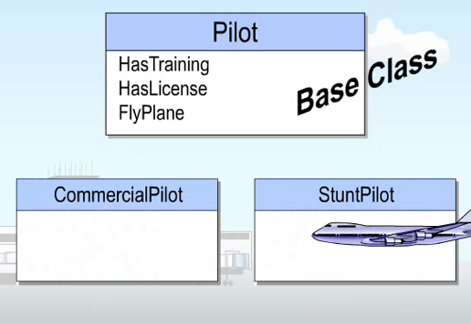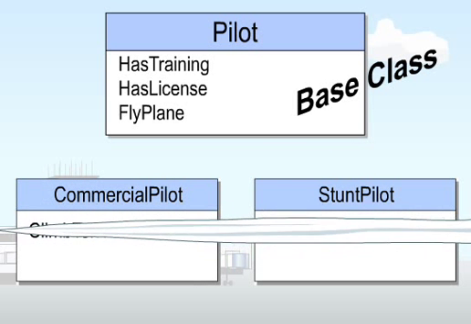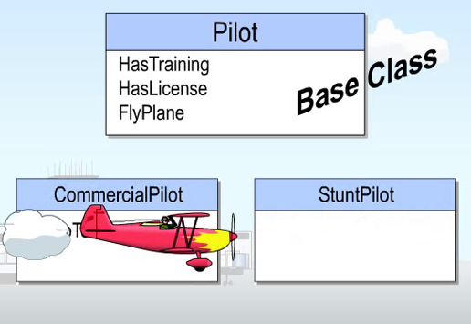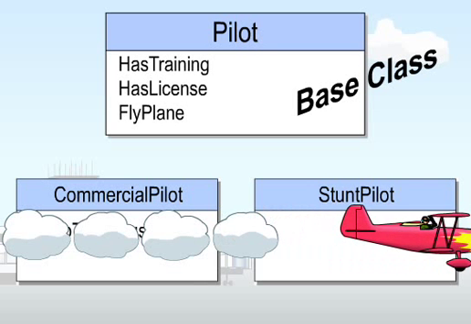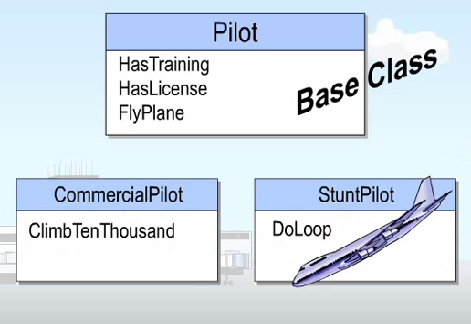The commercial pilot class can perform all methods of the base class pilot, in addition to the climb 10,000 method. The stunt pilot class can perform all methods of the base class pilot, in addition to the do loop method. So, can commercial pilot perform a loop?